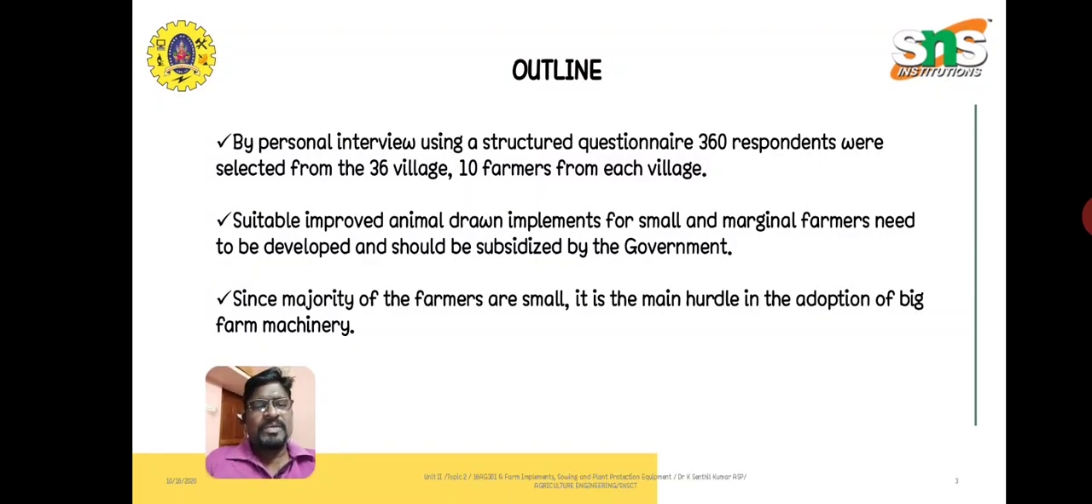Since the majority of the farmers are small, this is the main hurdle in the adoption of big farm machinery. We know the cost of machinery is very high. So the main thing is that most of the farmers are small farmers, and they are asking for subsidy from the government.